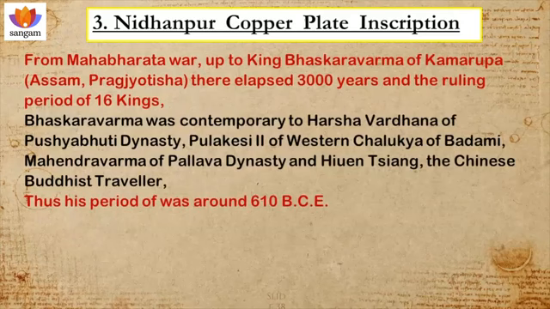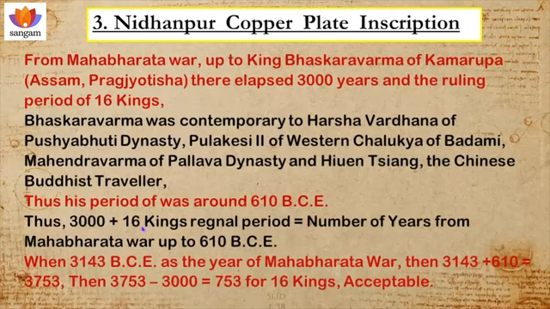Bhaskar Varma was contemporary to Harshavardhana of the Pushyabhuti dynasty. Bhaskar Varma is from eastern Bharat, Harshavardhana is northern Bharat, Pulikeshin II of the Western Chalukya is central Bharat, and Mahendra Varma of the Pallava dynasty is southern Bharat. So, all of Bharat is connected. And Huan Tsang, the Chinese Buddhist traveler, was also contemporary to Bhaskar Varma as per his writings. So, the Bhaskar Varma period will be around 610 CE.